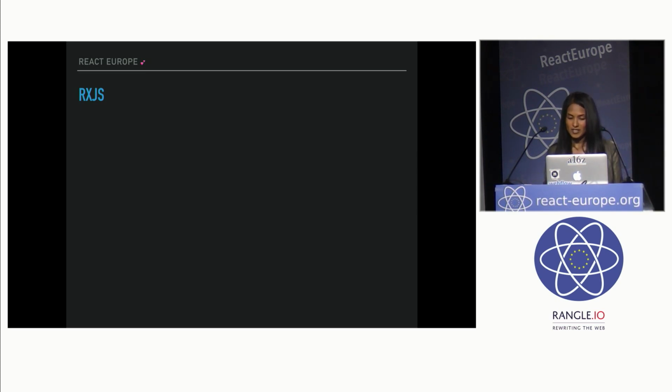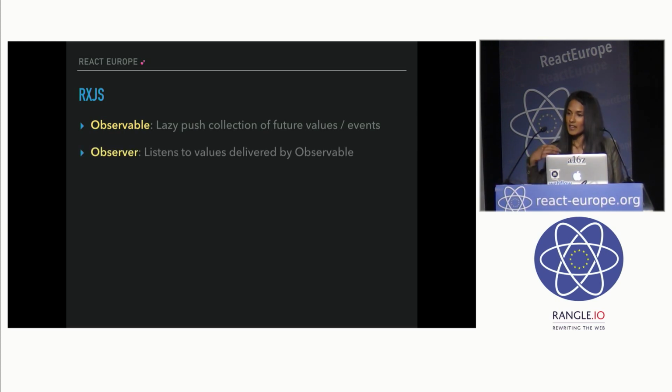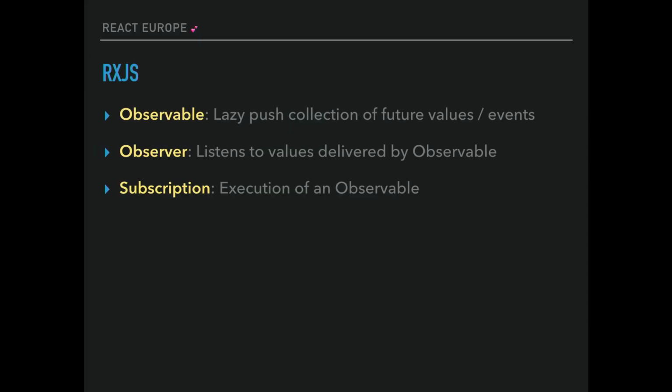And then you have something like RxJS. So RxJS you can think of as basically Lodash for events. And for those of you who might not be familiar with it or have not used it, there's basically 4 concepts with RxJS. RxJS has this concept of an observable, which is a lazy push collection of future values or events. And then it has an observer, which listens to the values delivered by that observable. And then a subscription, which is the execution of that observable.